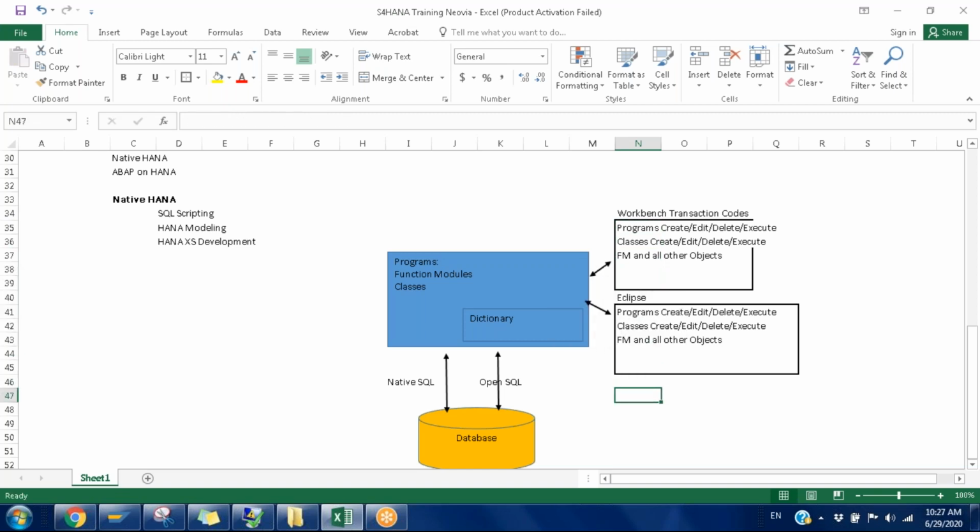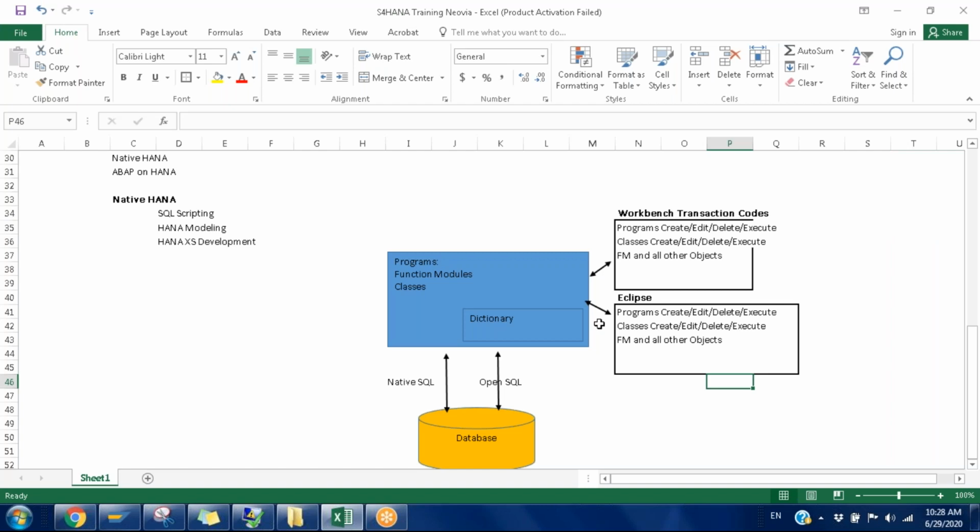This time, we no longer need to have SAP GUI on your laptop or desktop. We need to install Eclipse, through which we connect to the backend SAP system, and we can do our development and testing also. How the business user is working or executing the reports doesn't matter. He might have the SAP GUI through which he can execute. That's not a problem for us. But this is how the developers are doing their activities.